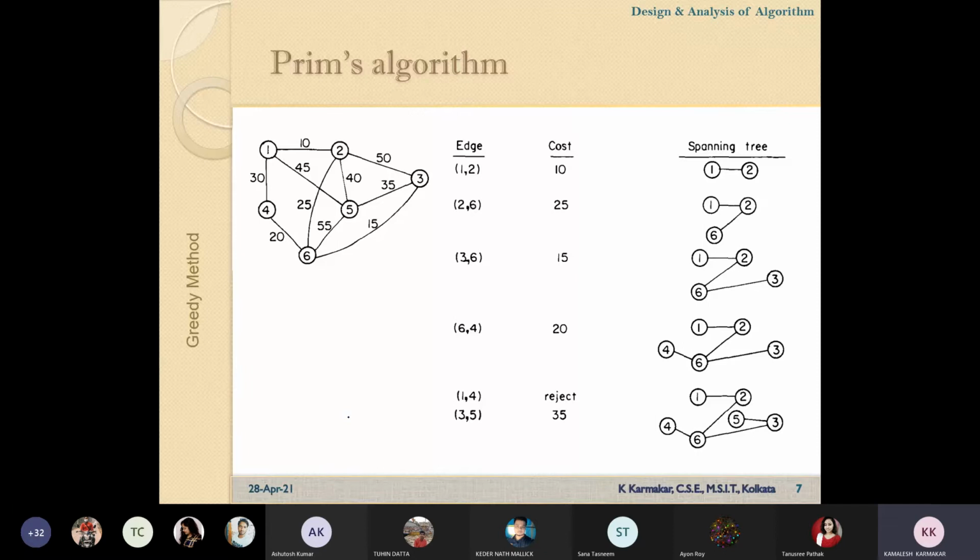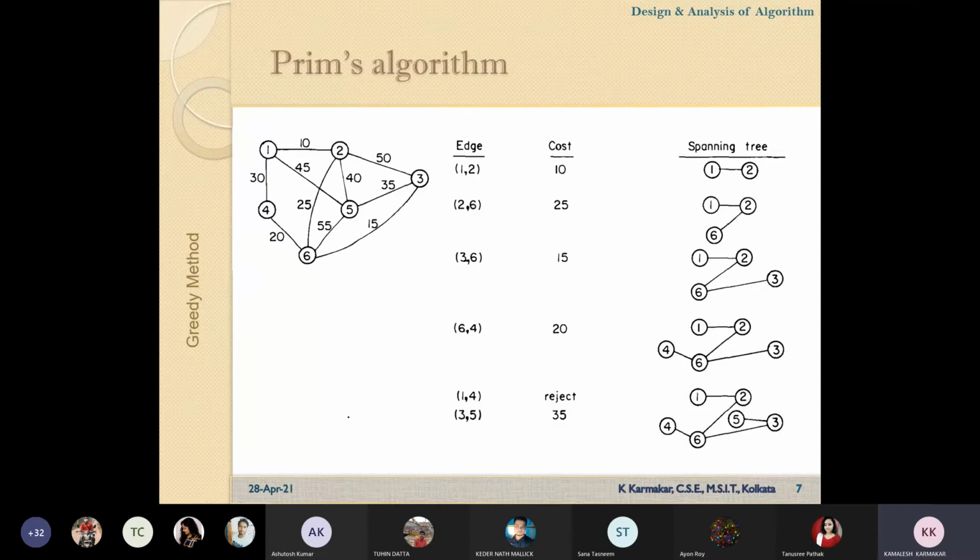Now our objective is to form a tree having all the vertices, but the sum of the weights of the edges needs to be minimum. Is it possible that we can form multiple trees having different weights?